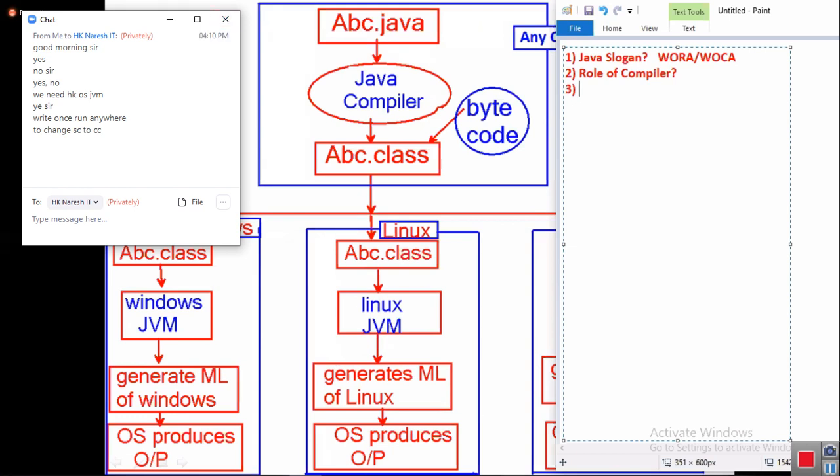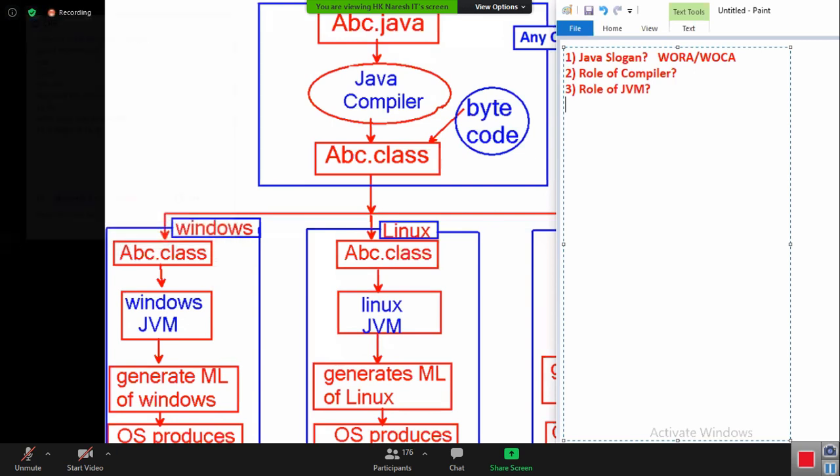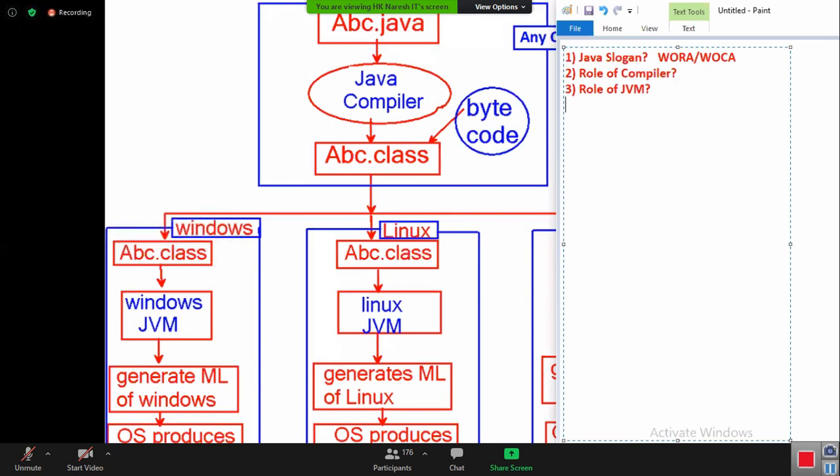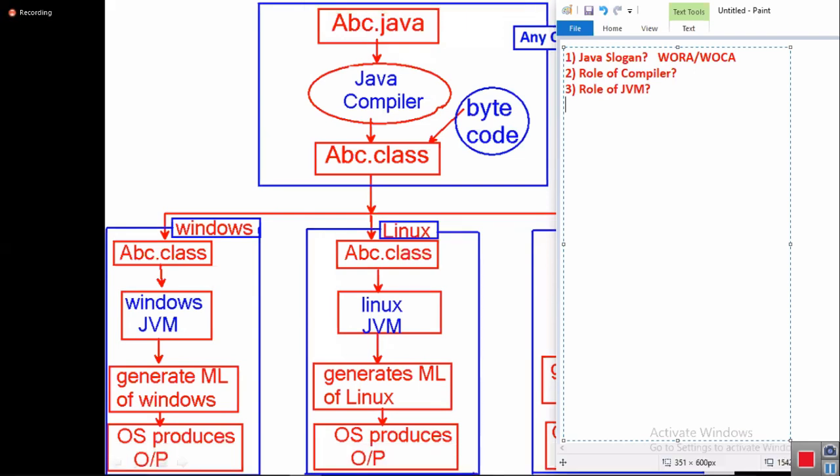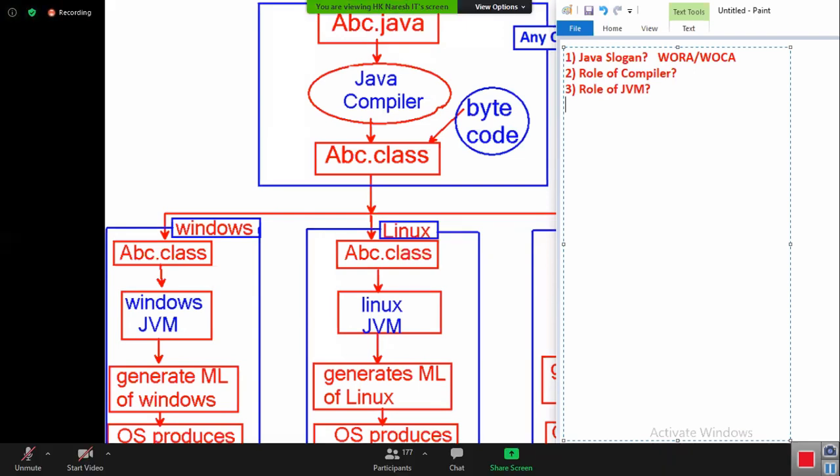Okay, next third. What is the role of JVM? The role of JVM is to take the bytecode, convert the bytecode into the current operating system machine language, and execute that bytecode. After machine language is generated and executed, is that machine language saved in the hard disk like in C, C++? No. The machine language generated in the program will be destroyed.